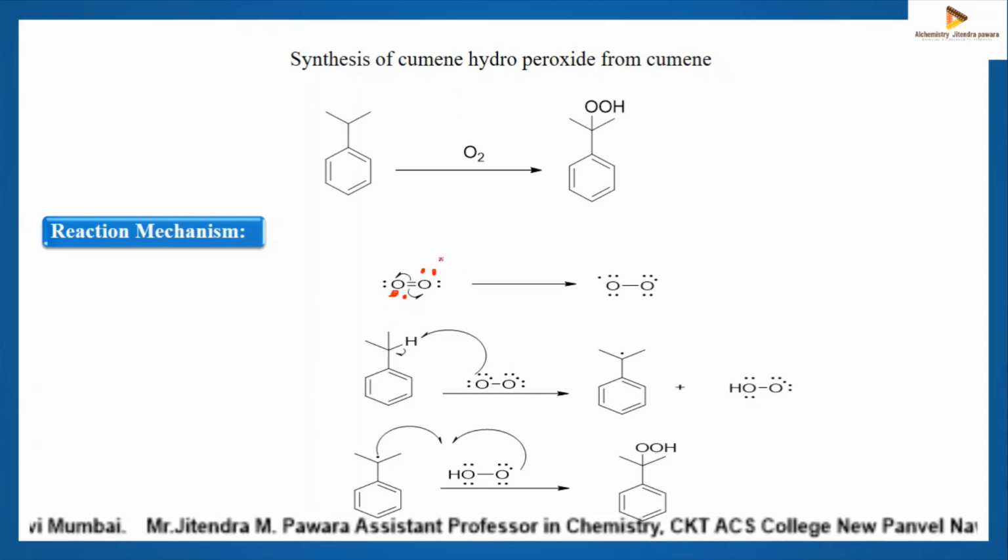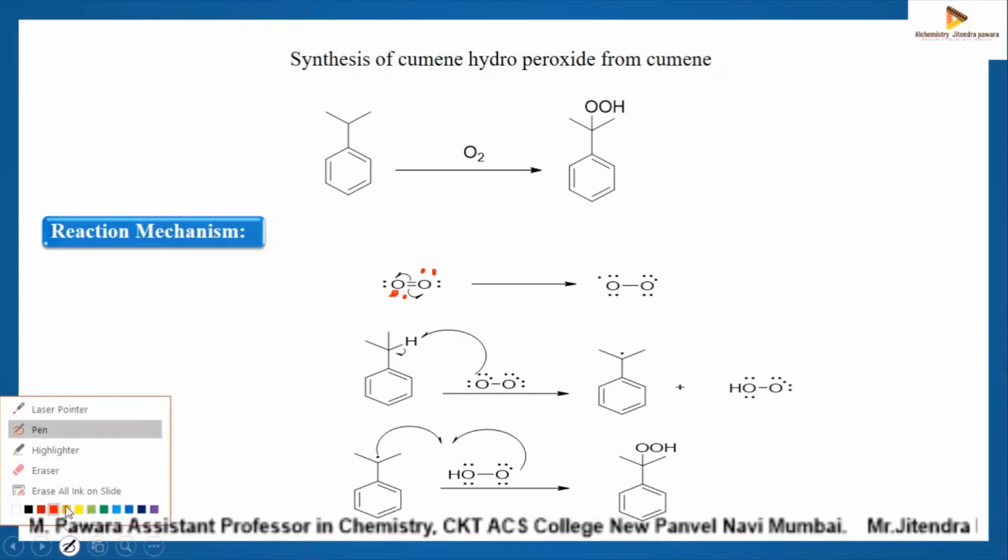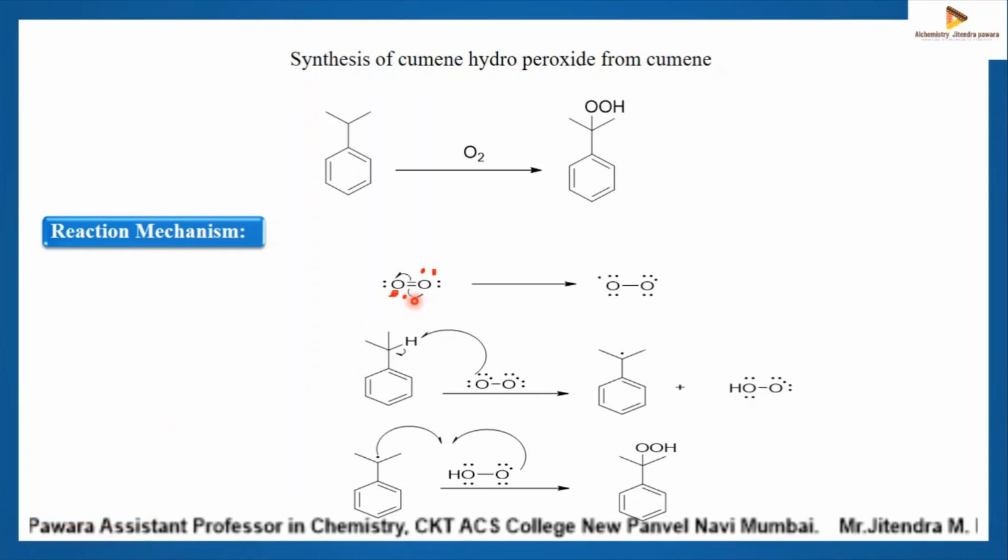It's a lone pair. This oxygen has 2 lone pairs, and this oxygen has 2 lone pairs. And when it breaks this double bond, this pi bond is formed by sharing of 2 electrons, so that bond breaks homolytically. One electron shifts to this oxygen and another electron shifts to this oxygen. You will get, now, each oxygen having 5 electrons. These are the lone pairs, not a bond pair. So each oxygen has 5 electrons.